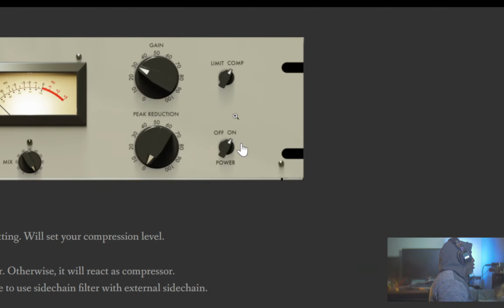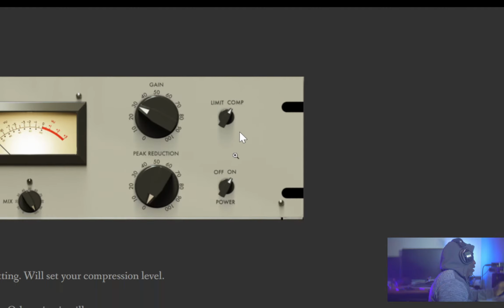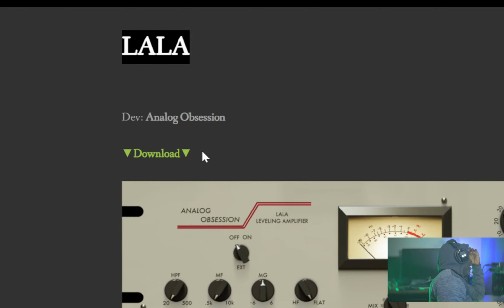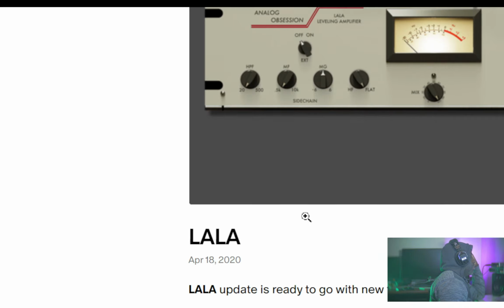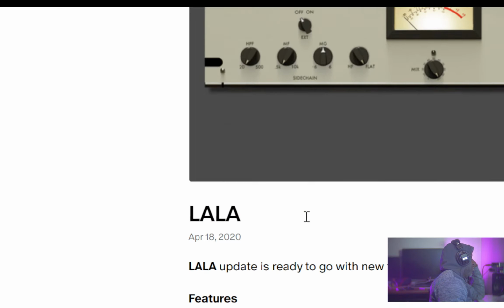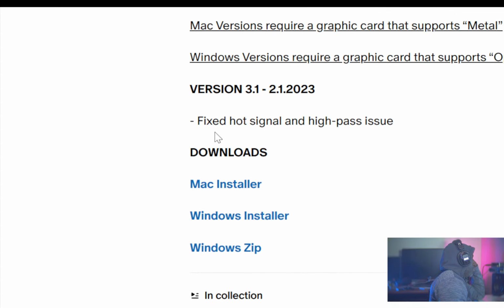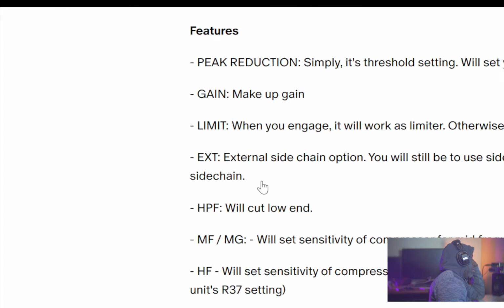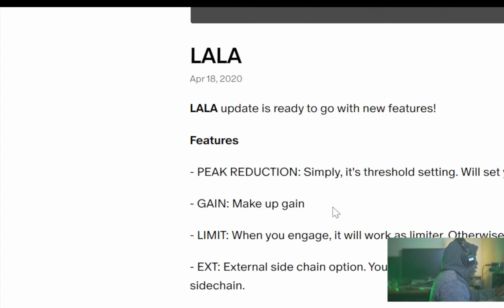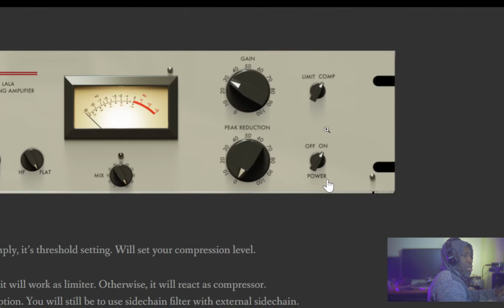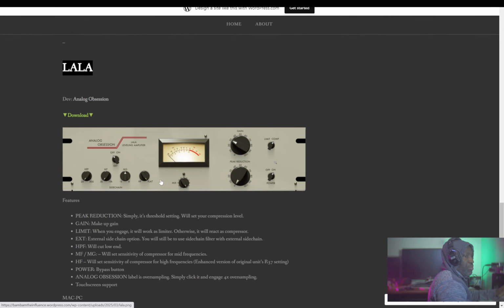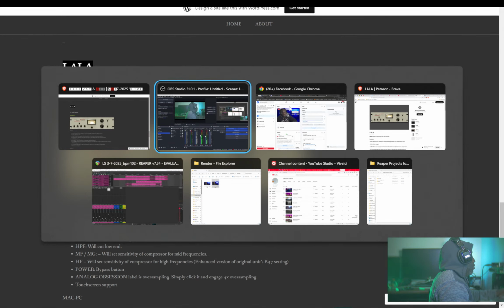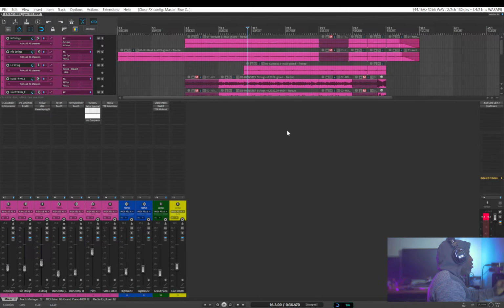So let's jump to Lala, which was the last one. Lala, Analog Obsession once again, similar deal. This page is just focusing on this compressor. So you have the download installers there, Mac and PC compatible, and information about the compressor. All right, so from here now, let's jump to the DAW so we can go through some examples.